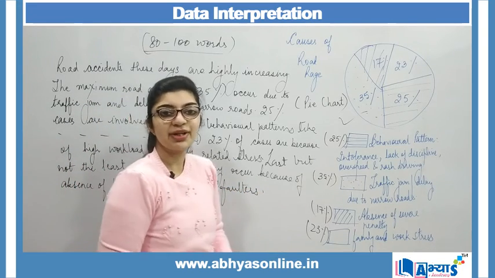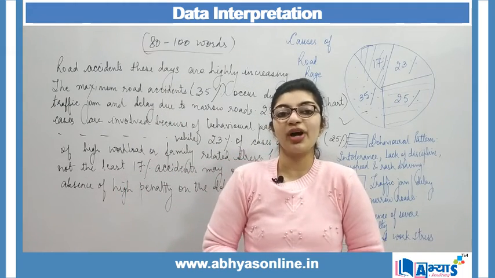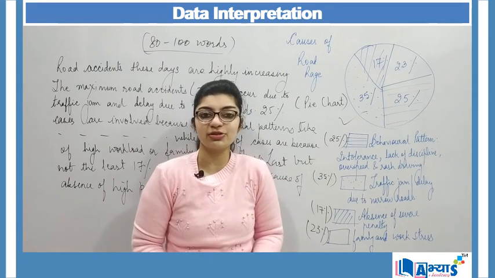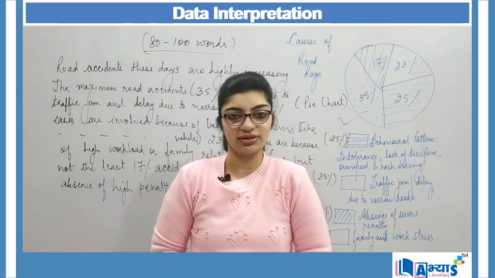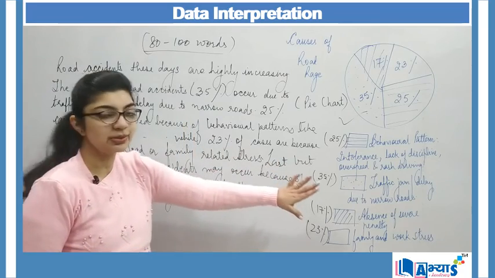If there is a high penalty, then people will be very aware and they will not drive rashly. They will wear seat belts, they will wear helmets while driving, and therefore it will reduce the chances of accidents. So like this you can conclude. This is how we have interpreted the data.